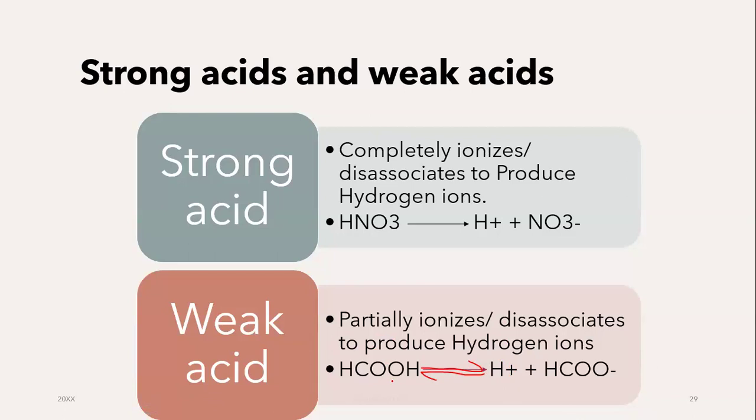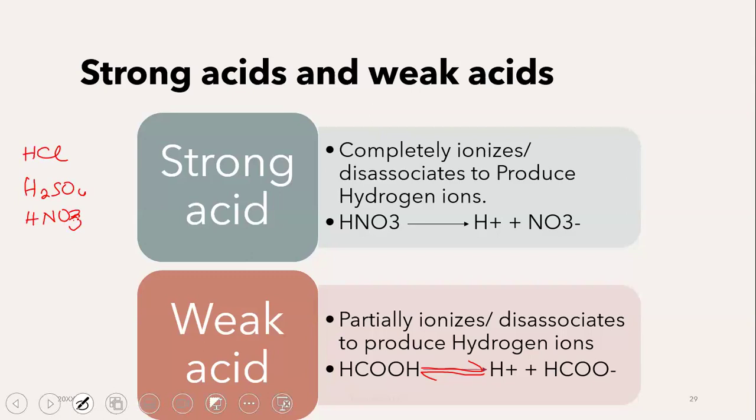Now, the strong acids that you have in your syllabus are hydrochloric acid, HCl, obviously, sulfuric acid, and nitric acid. The list is actually a bit long, but these are some really common ones that you are going to encounter in your syllabus.